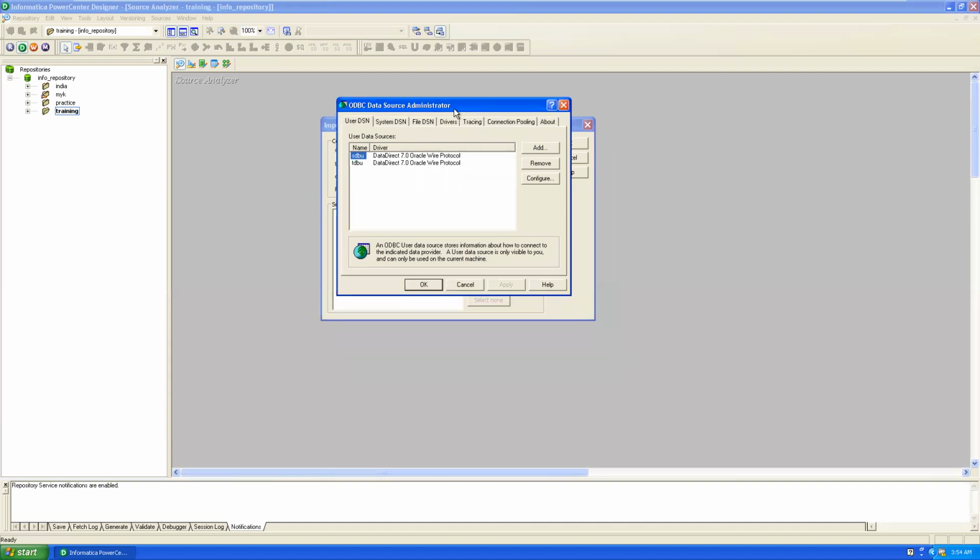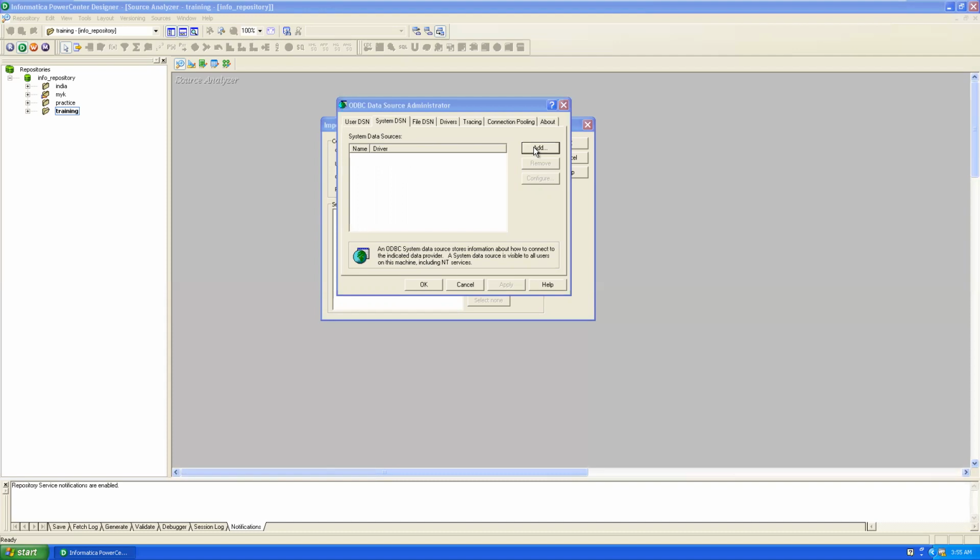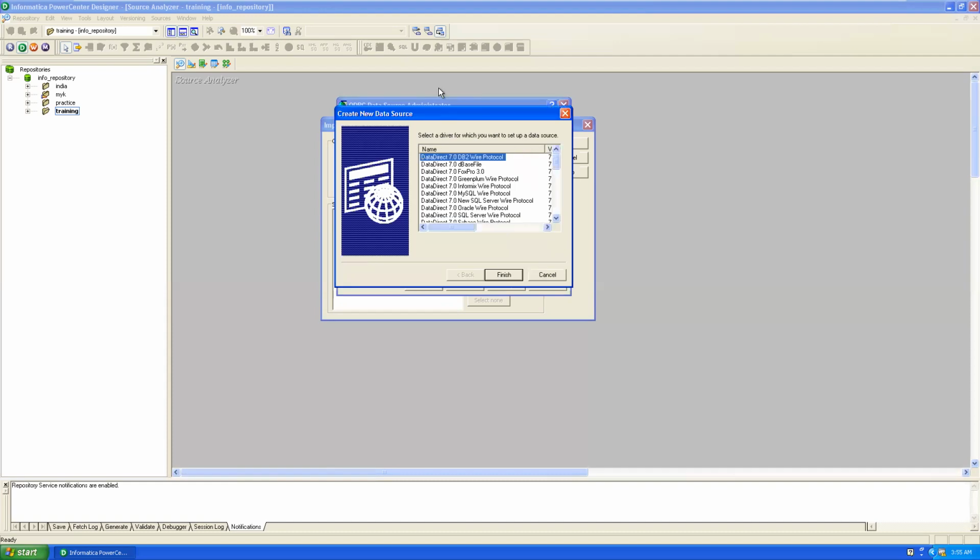Here, for example, you are an administrator for the current operating system. Our current operating system is Microsoft Windows. If you are an administrator for the OS, then go to System DSN. If you are not an administrator, then create a User DSN only. DSN stands for data source name. If you are an administrator, then click on Add to create a new data source.